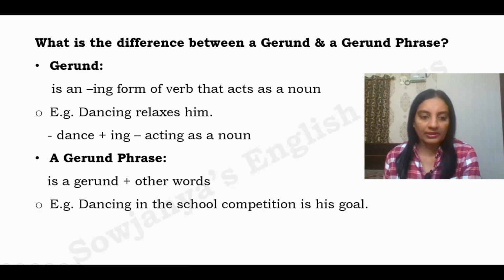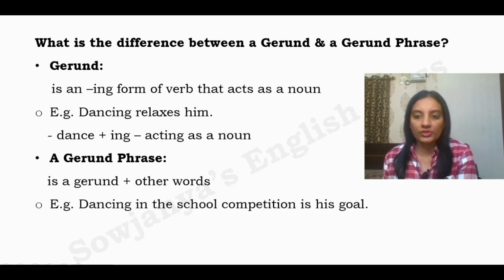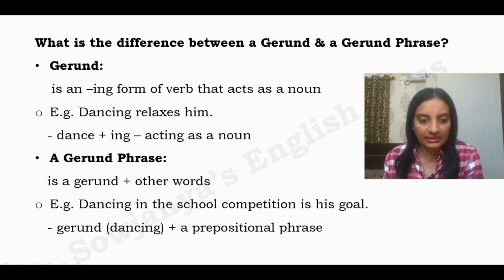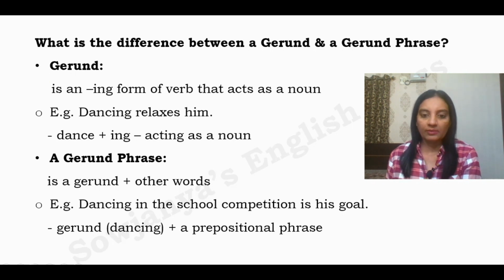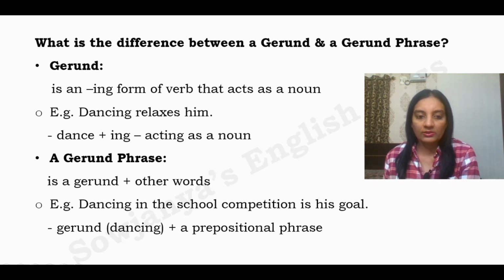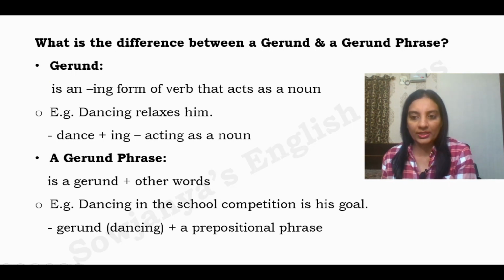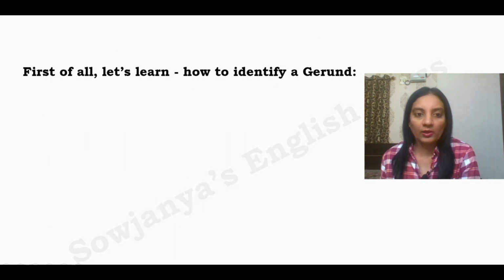For example, dancing in the school competition is his goal. So here gerund dancing plus in the school competition is his goal. That is a prepositional phrase. So the entire thing is called a gerund phrase. Gerund plus other words.